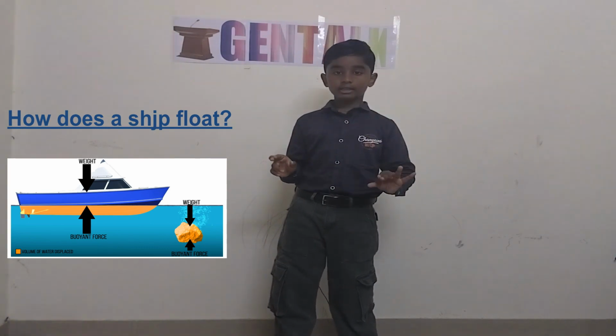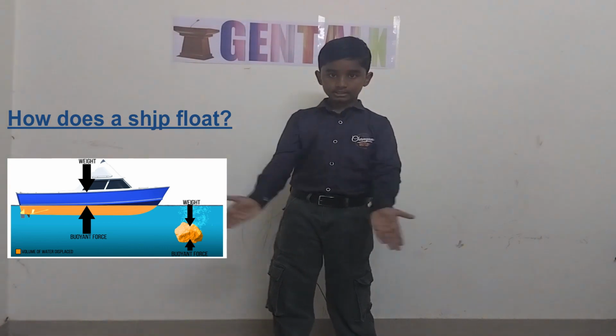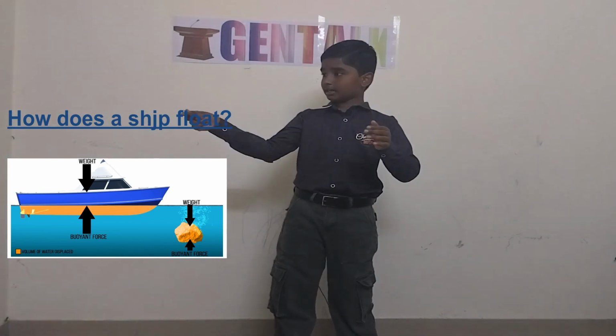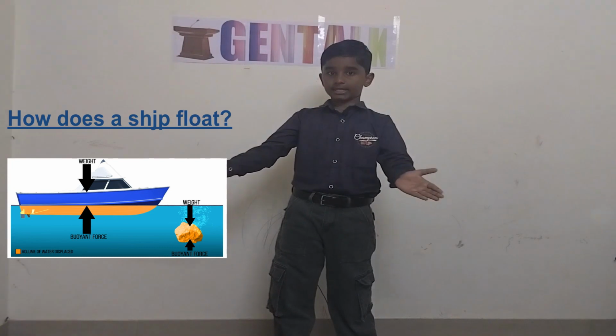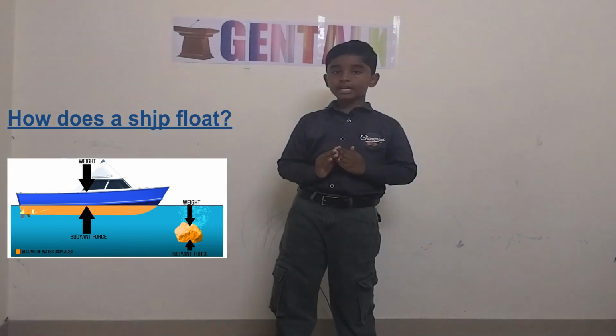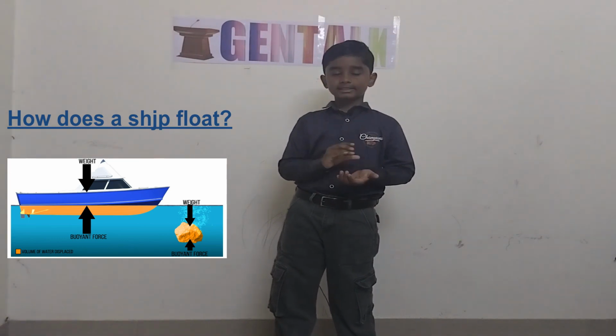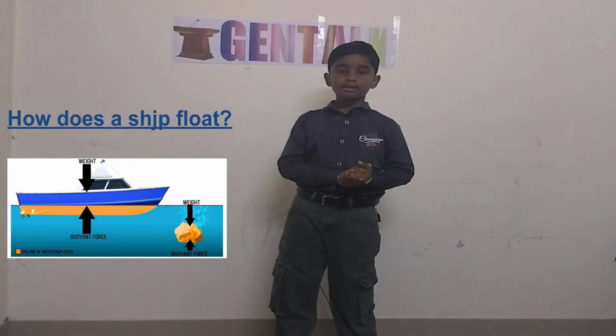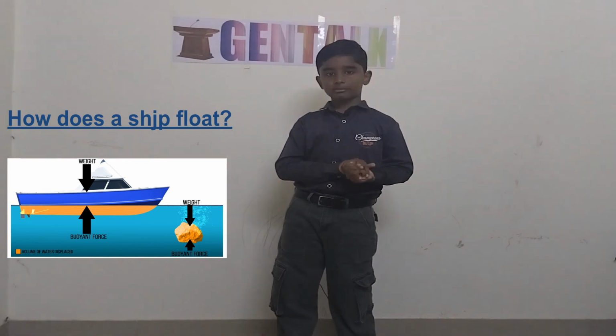There are hollow parts. Suppose this is the shape of a ship, and here there will be a gap, and here again there will be a gap. So for more people it's safe. Because of its streamlined body also, it goes up. It's the same case for flight and ship. Because of its streamlined body, it gets up.